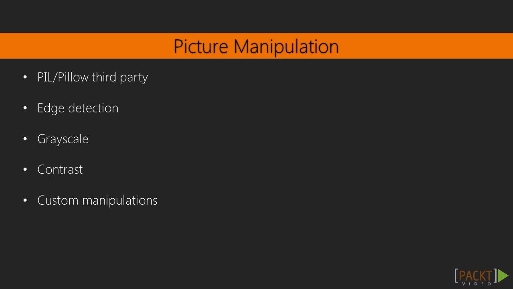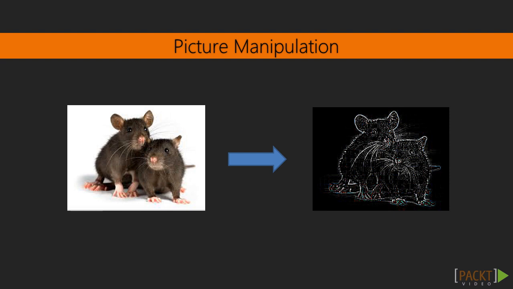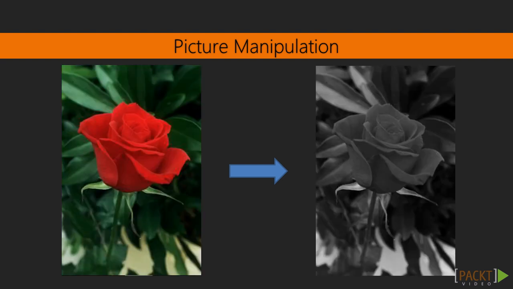And to finish off the series, we will look at how we can use Python to do perhaps more interesting things and install a third-party library called PIL/Pillow to do picture manipulations. So some things we might look at are how we can do edge detection, or how we can do a grayscale, or some other very interesting manipulation.